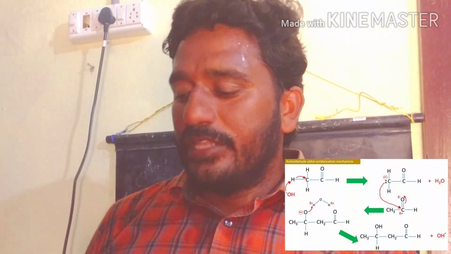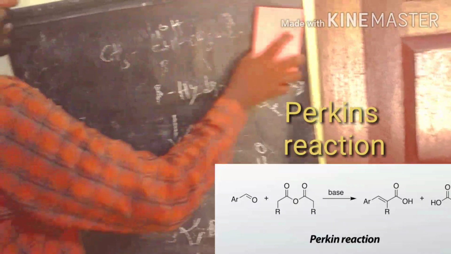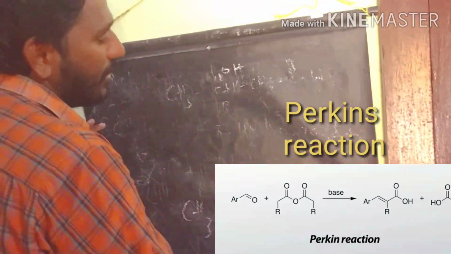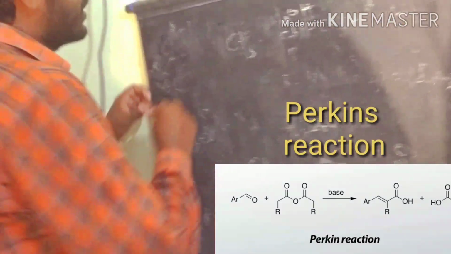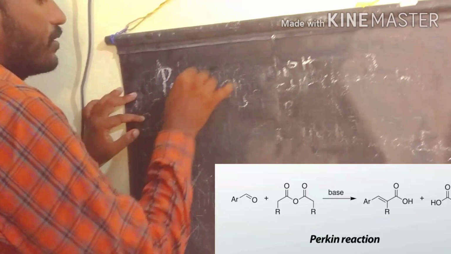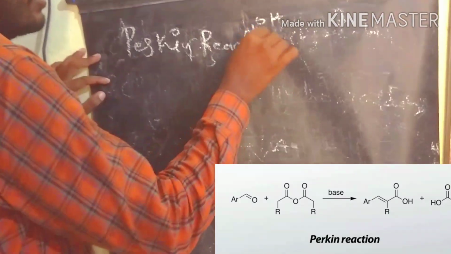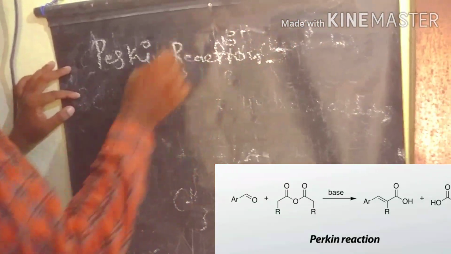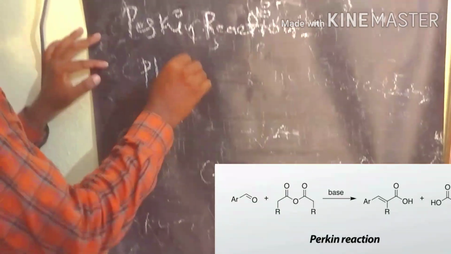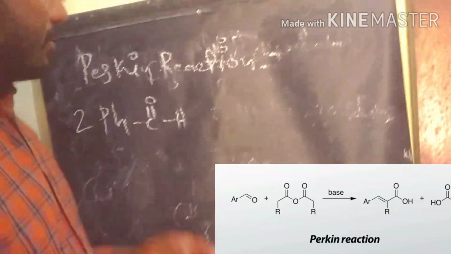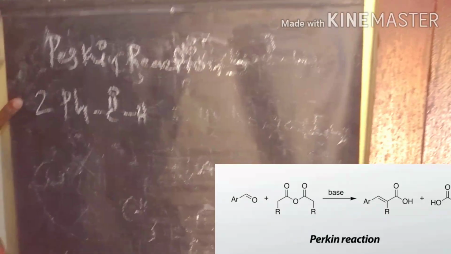Okay. Next we discuss the Perkin reaction. It is also a base catalyzed reaction of carbonyl compounds. So in this reaction, what is the condition? In the Perkin reaction, the first condition is that aromatic aldehydes are involved in this reaction. Like if you take benzaldehyde, it is an aromatic aldehyde, and 2 moles of benzaldehyde are involved in this reaction.